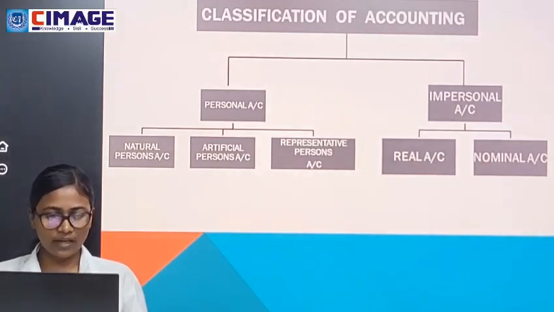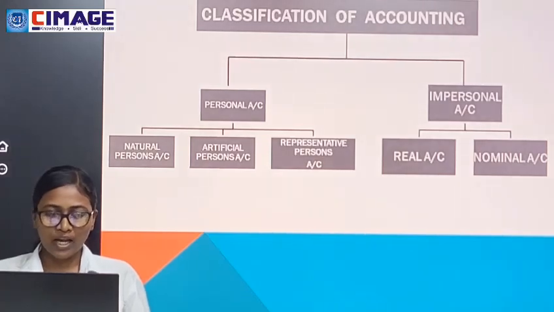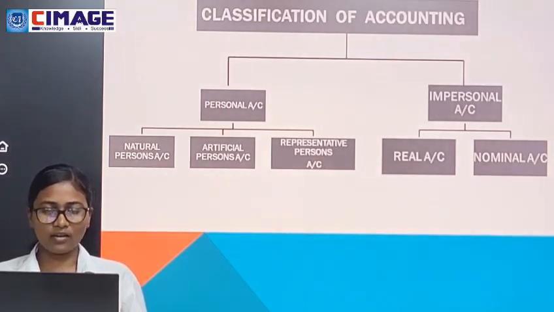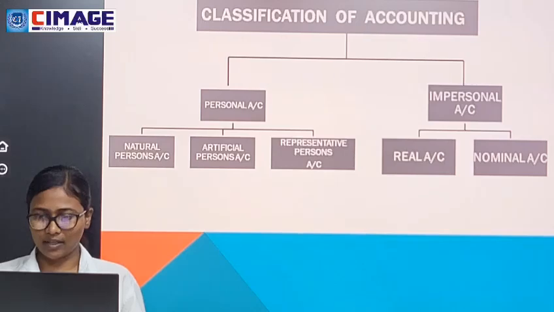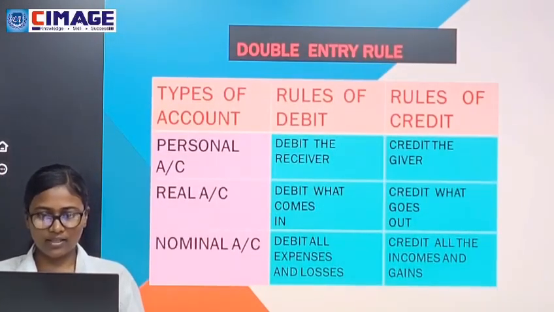In personal account, we have three types: natural persons, artificial person, and representative persons account. In impersonal account, we have real account and nominal account. Under natural person account, we have God-made humans. In artificial, we have school and colleges, and in representative, we have outstanding, prepaid and paid in advance. In real account, all the tangible and intangible assets are included, and in nominal, all the expenses and gains are included.